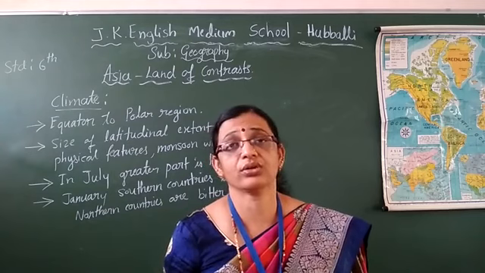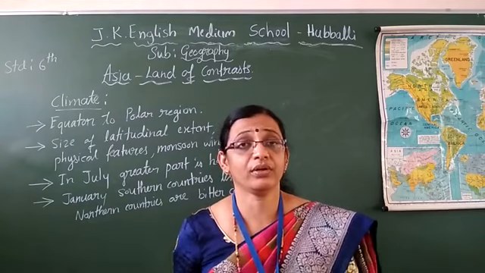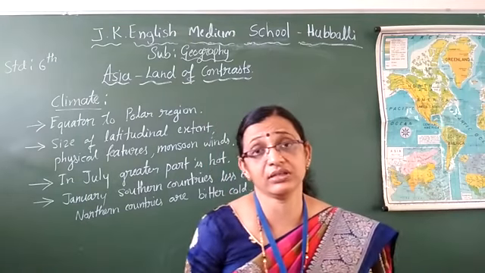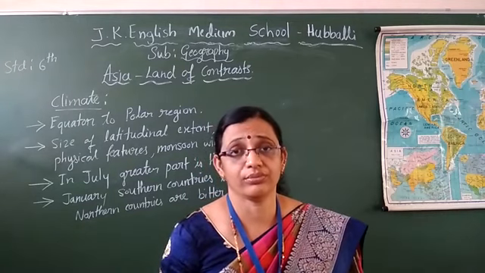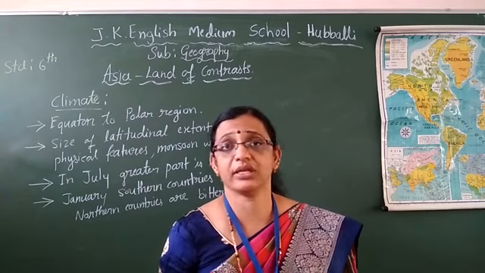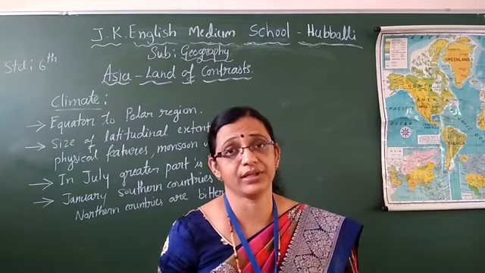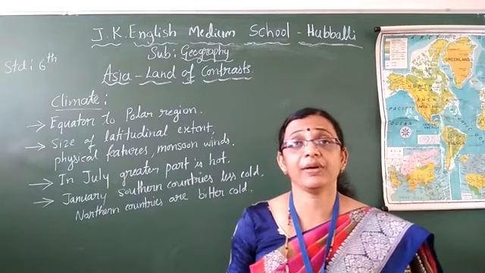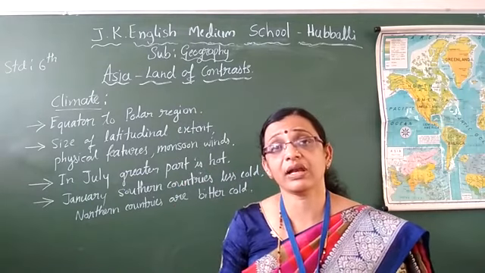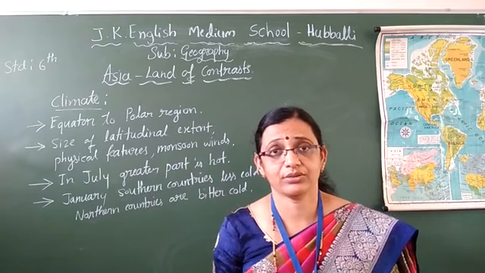If rainfall is there, you can grow the crops and all. If monsoon winds do not reach your region, your land will not get rainfall. No rainfall means it is desert only. Hot climate will be there. Following, children, these are the reasons. Depending on these reasons only, we are having the types of climates.